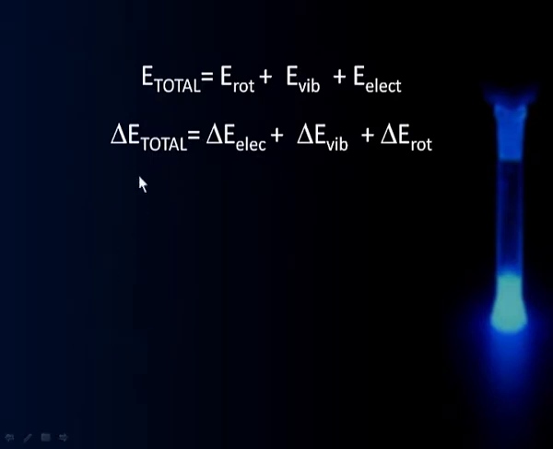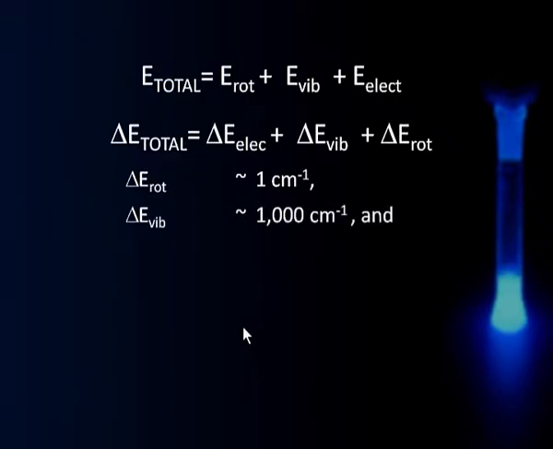If you look at the delta E values, that means what are the magnitudes of different kinds of quantized energy levels, you see that the delta E rotation is typically about a few centimeter inverse, 1, 2, 5 centimeter inverse, whereas delta E vibration, the vibration energy levels are farther apart, rotation energy levels are very closely spaced, vibration energy levels are farther apart, and electronic energy levels are much farther apart.